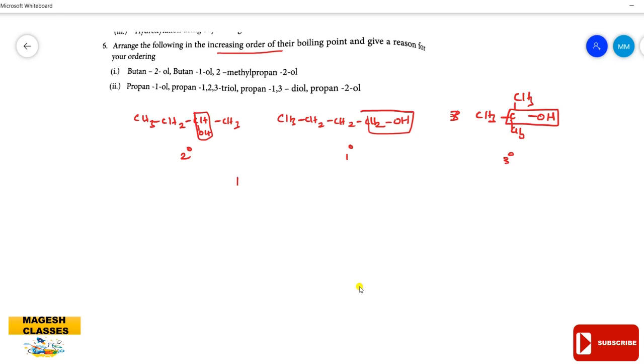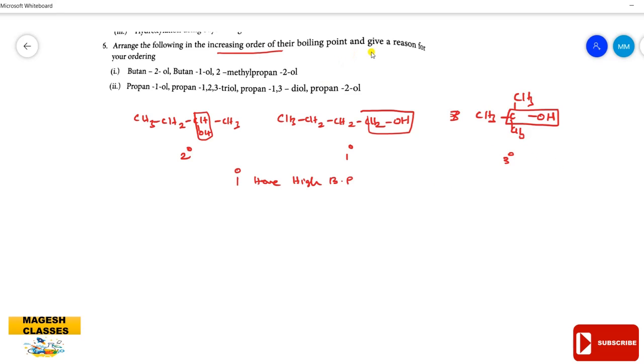Among the isomeric alcohols, primary alcohols have high boiling point. This is because the extent of hydrogen bonding is greater, so it easily forms hydrogen bonds when compared to the secondary alcohol. When you consider the tertiary alcohol, here the branches are 3 in number. As branches increase, what happens? It makes the molecules spherical in shape, and so the van der Waals forces are less. So it has less boiling point.